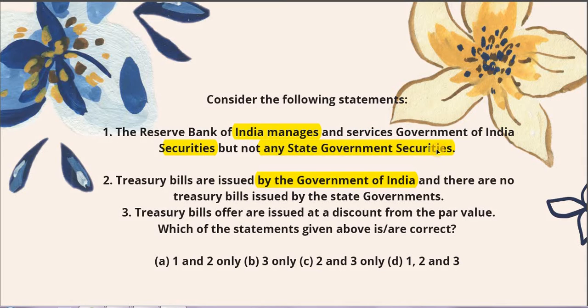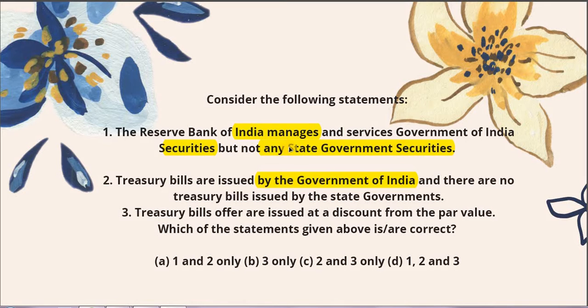any state government securities. Now this is not true, and this is a pure common sense based thing, because we do not have any state based bank. We all have just one bank, central bank, that is the Reserve Bank of India. Had it been the case that even all 29 states are also having their separate banks, this might have been true then, but right now we're just having one central bank, so that very central bank would be needing to manage the securities of everything of the Government of India plus the governments of the states. So that makes us say that statement number 1 is not correct, because Reserve Bank of India manages and services Government of India securities plus the state government securities.